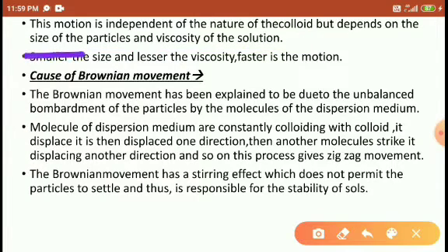The smaller the size and the lesser the viscosity, the faster the motion.